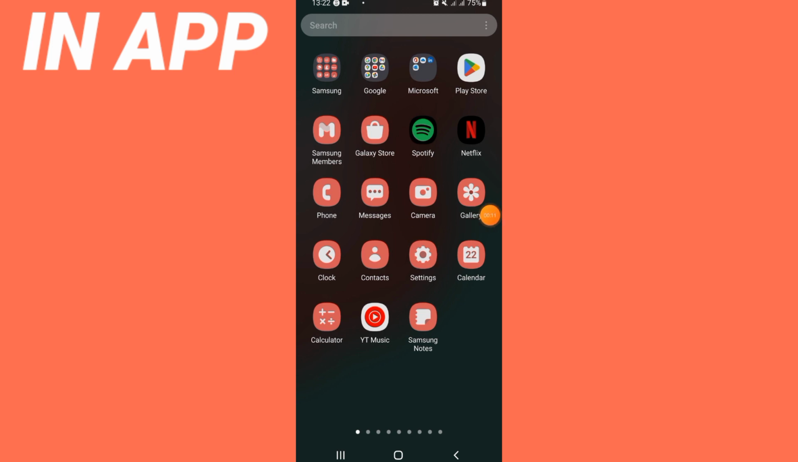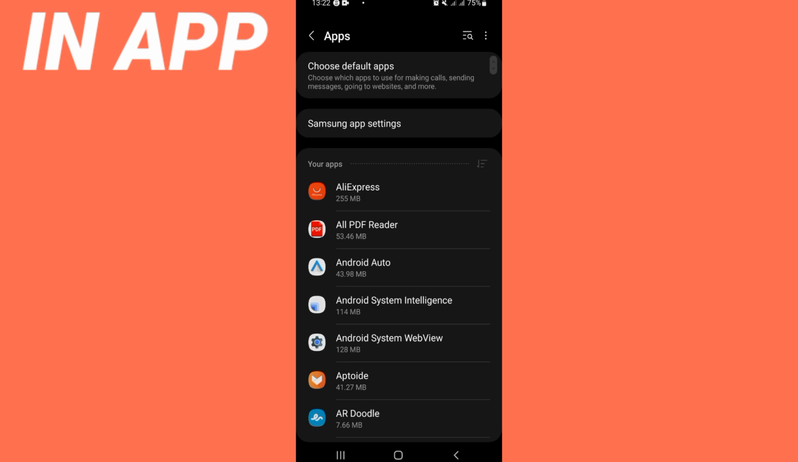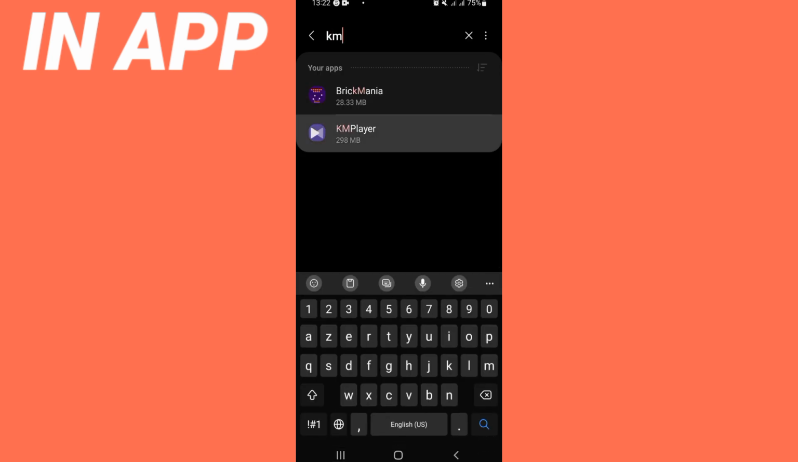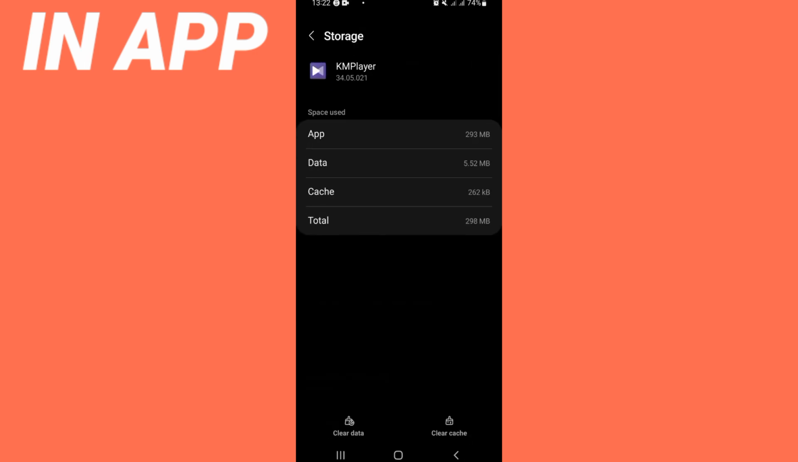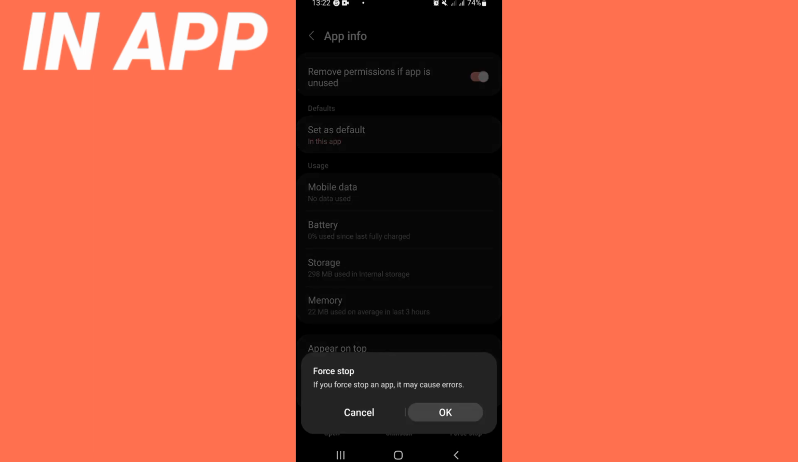So you should first open the settings of your device. Click right now on the apps option and search for KMPlayer and click. You will see this list right now. Go to the storage option, click clear cache, and then go back and click on force stop and click OK.